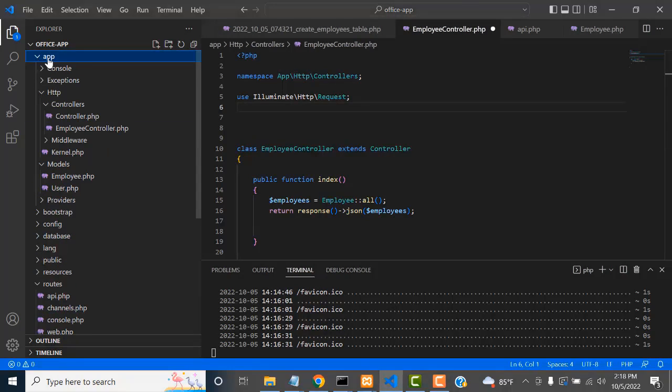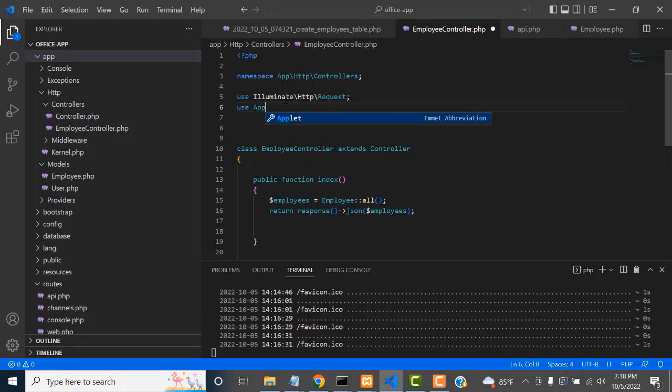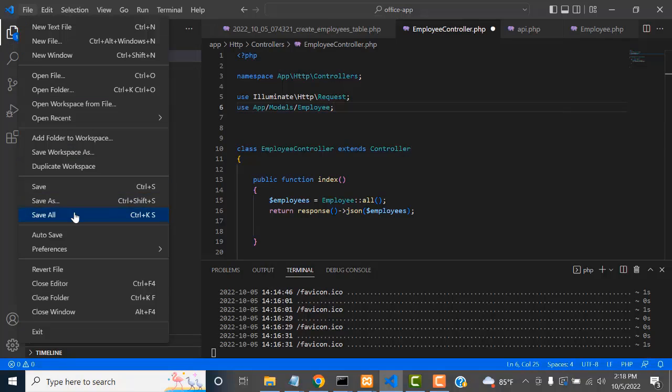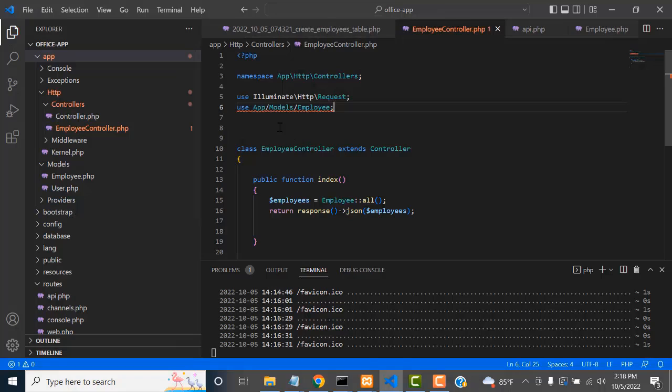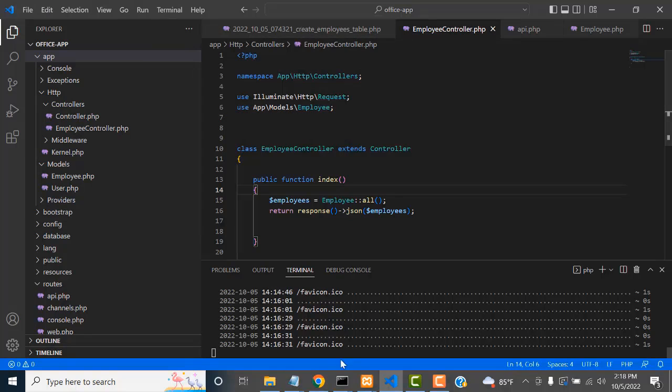Your model resides in the app. Inside the app, there is the models folder, and there is employee. So you write use app slash models slash employee. That's how you have to give the models. Save all. Now it will work, right? Not this slash, not this slash. Perfect. That's it.